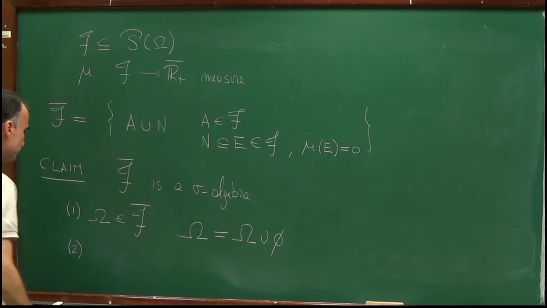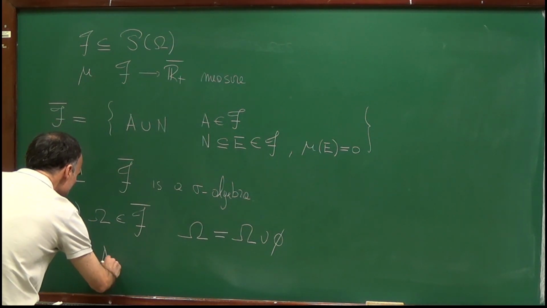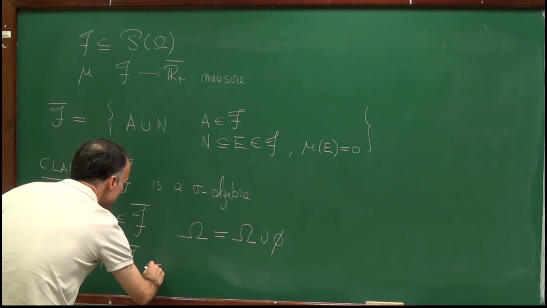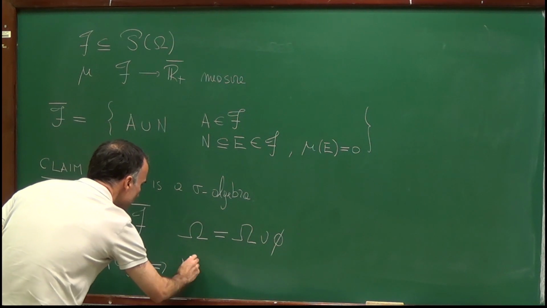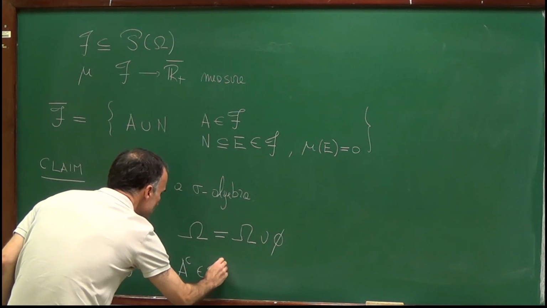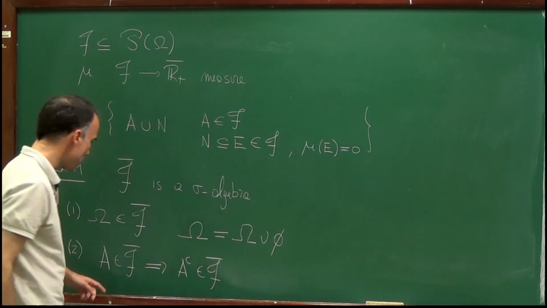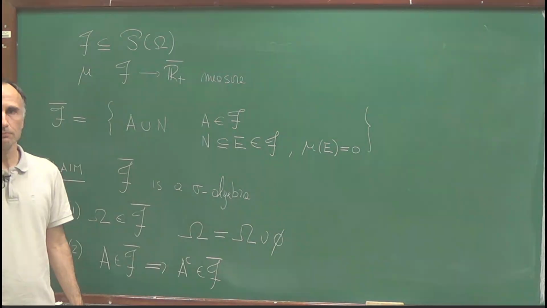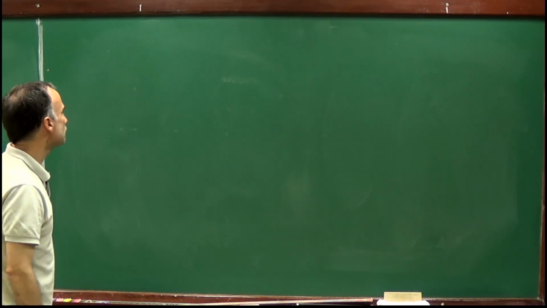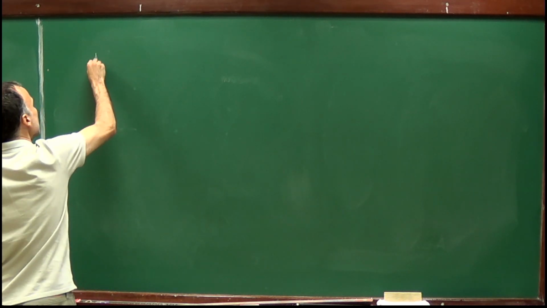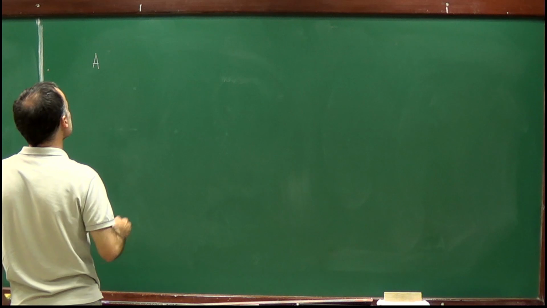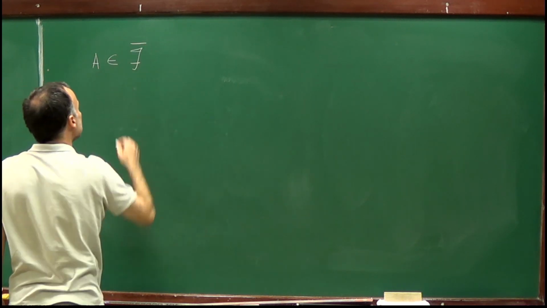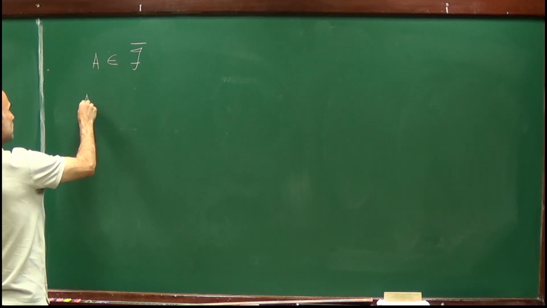We have to show that if we have an element A in F bar, then the complement of A belongs to F bar. So we have to show that F bar is closed under complement. To prove that, let's assume that A belongs to F bar.